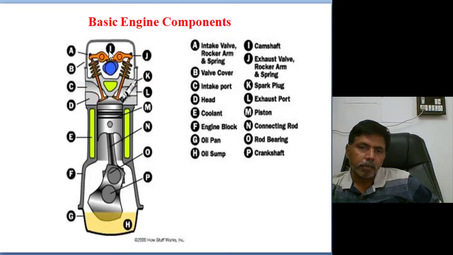Next, this is the camshaft. The camshaft's main function is to operate the inlet and outlet valve opening according to piston movement. Suppose the suction stroke is taking place, so we want to open the inlet valve. Suppose exhaust is required, then we want to open the exhaust valve. Or if we want to give combustion, we want to give a spark, then this camshaft is directed to the ignition system.